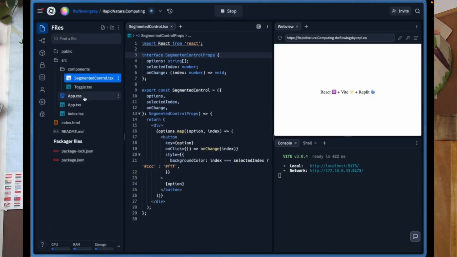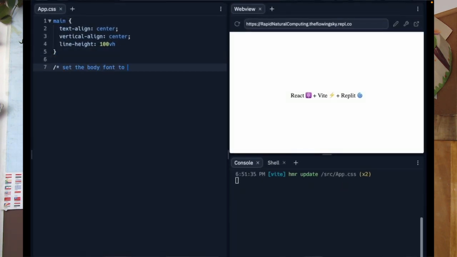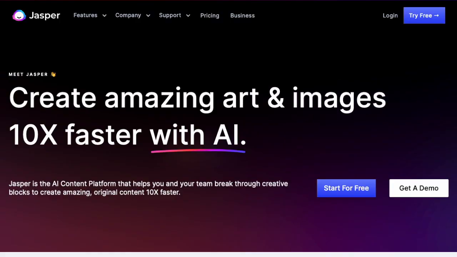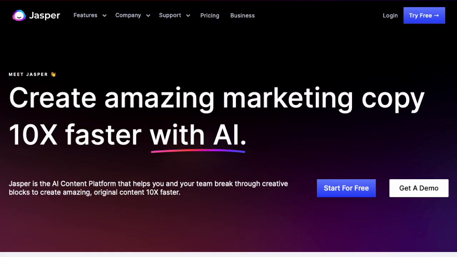As you can see from these examples, generative AI can really change how developers write code, and it's only the beginning. On the marketing software side, a lot of exciting things are happening as well.